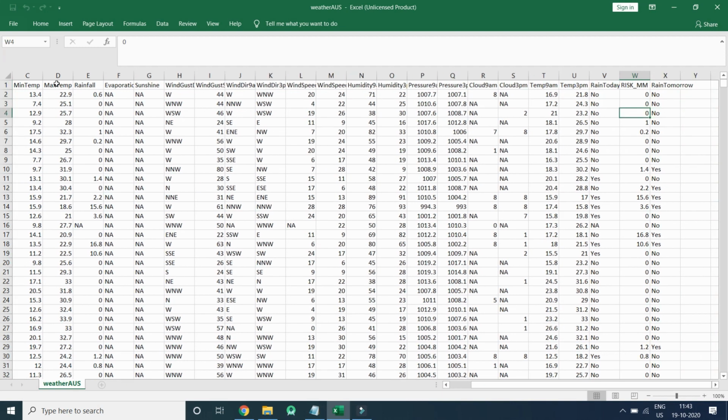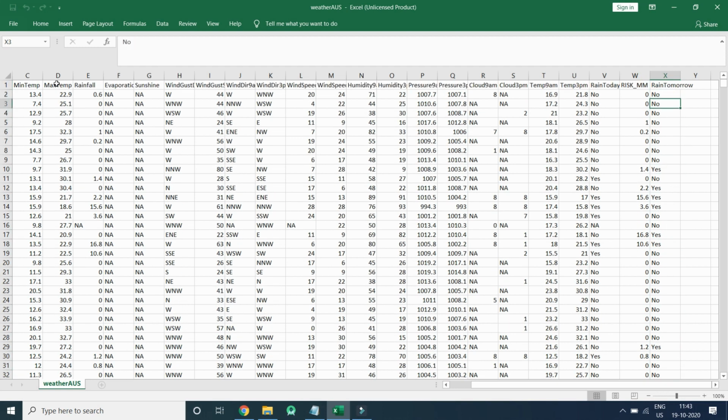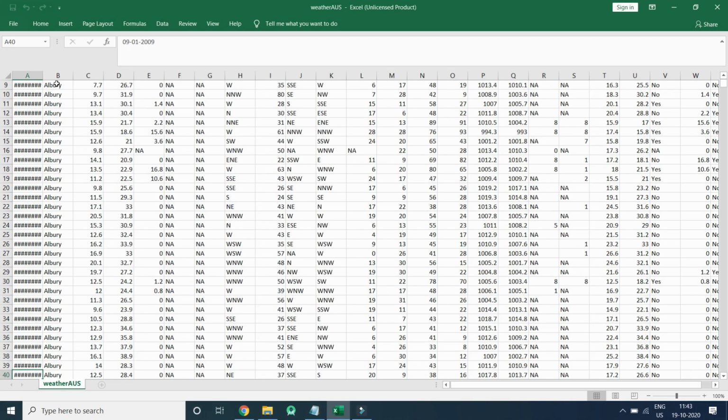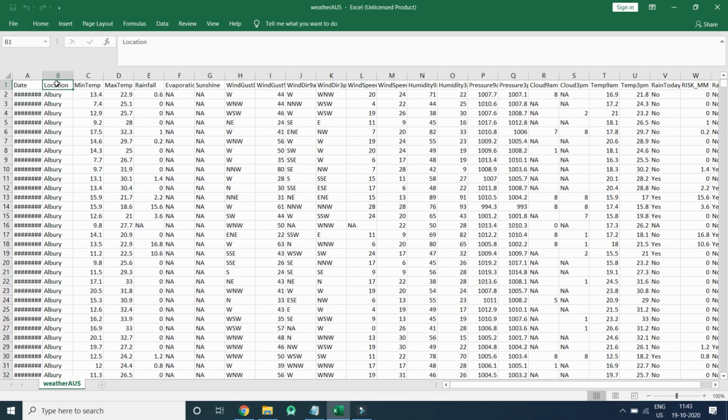So this is the column which we are going to predict. It has values yes and no. So let's get started. Based on this data, we will be determining whether it will rain tomorrow in Australia, yes or no.